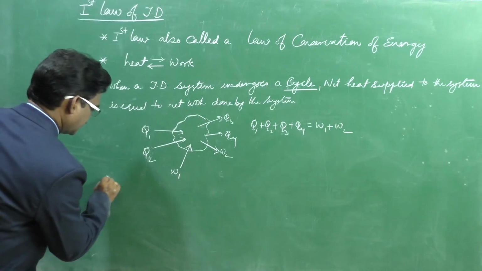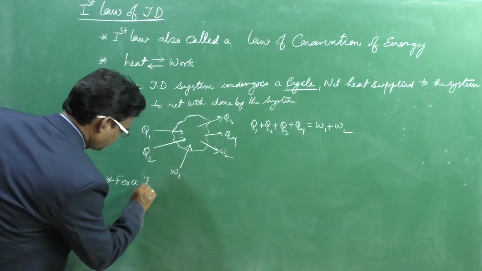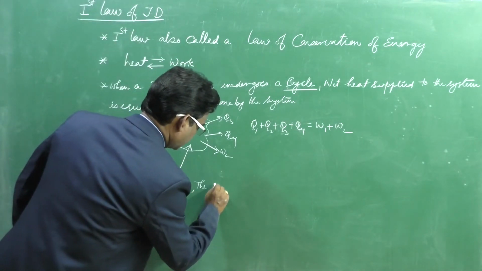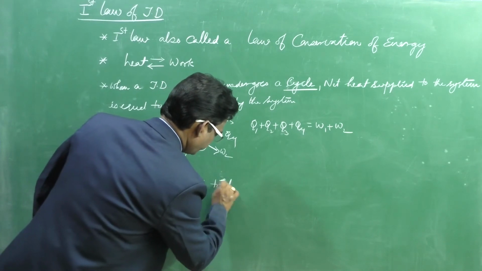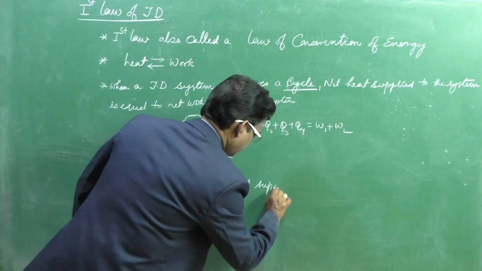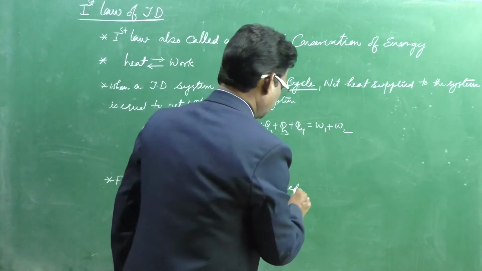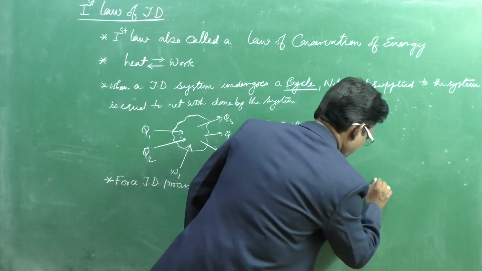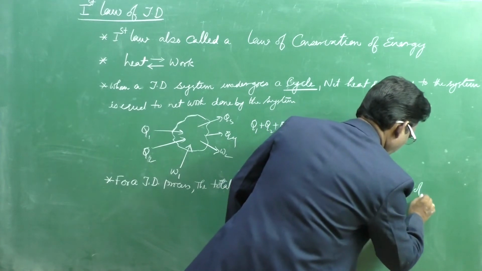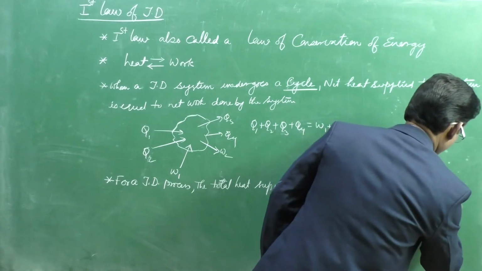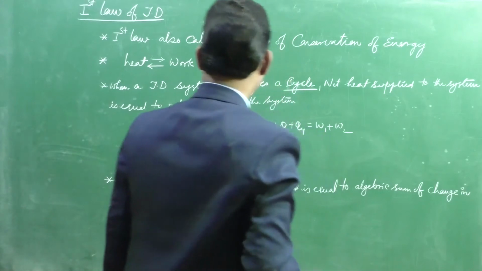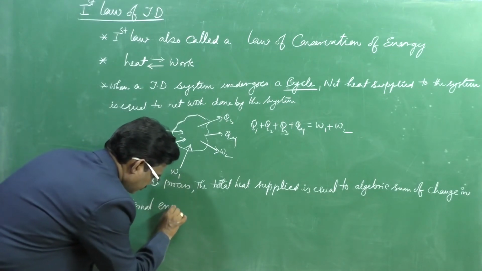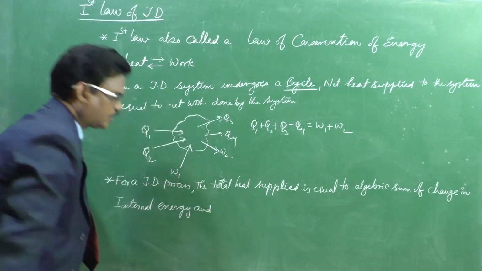Next, for a thermodynamic process, the total heat supplied is equal to the algebraic sum of change in internal energy and work done by the system.